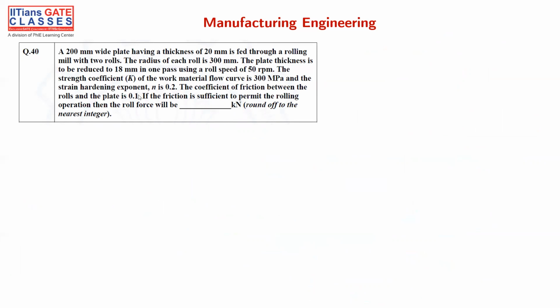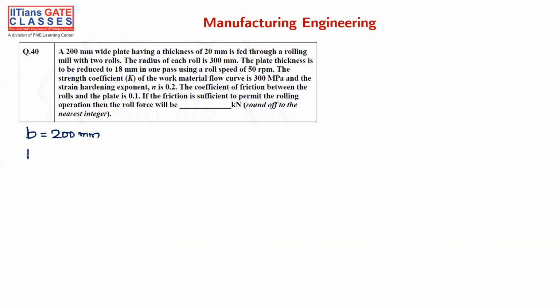Okay, let's do this. A 200 mm wide plate having a thickness of 20 mm is fed through a rolling mill with 2 rolls. Fine. What is given? A width can be written as B, that has 200 mm width, and thickness T. Here it's not T because we are dealing with rolling, so we'll write H, that is height, thickness H, and it is fed through rolling.